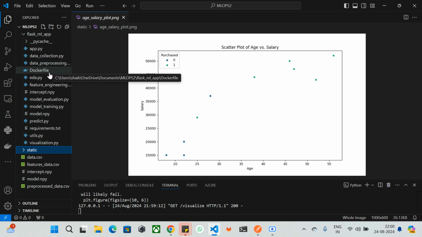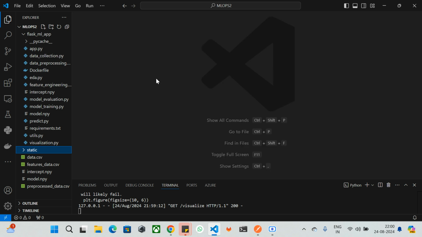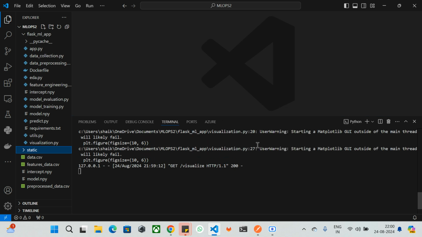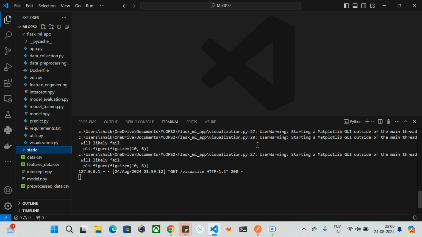And the Dockerfile I'll show you while we're discussing CI/CD, by deploying this application with Dockerization. We'll look into how we can create our entire source code as a Docker image, how we can run a Docker container from that image, and how we can access it with the endpoint. I hope I have covered everything about this project. We will discuss more about how we can create the Docker image, containerize it, and create the CI/CD pipeline for this project.